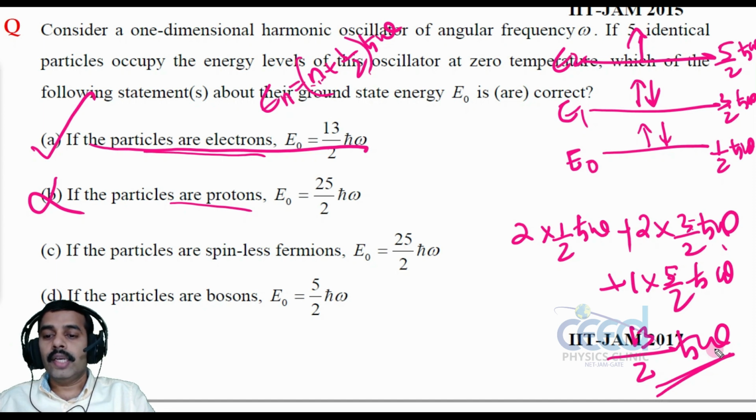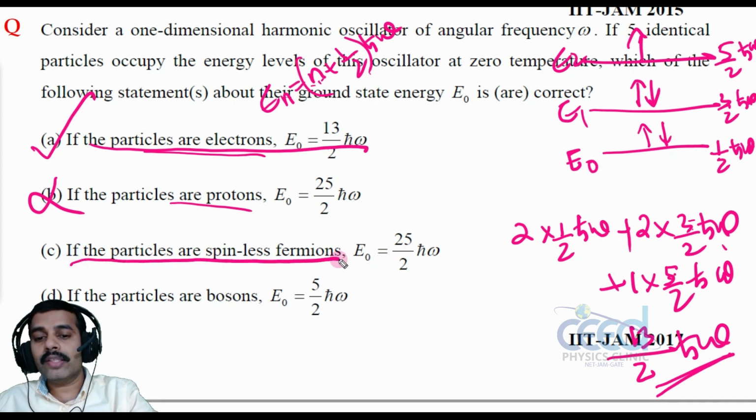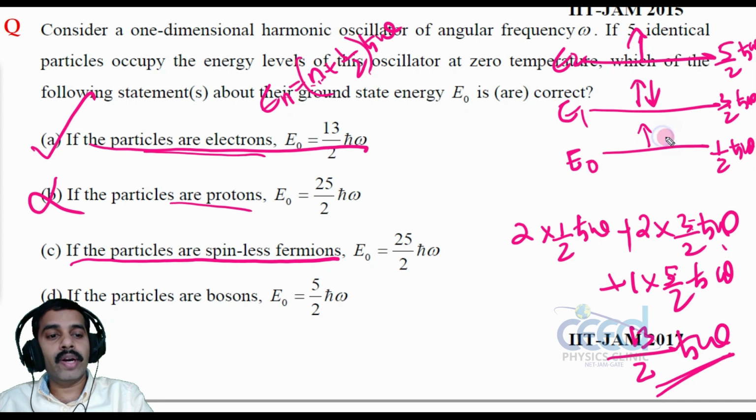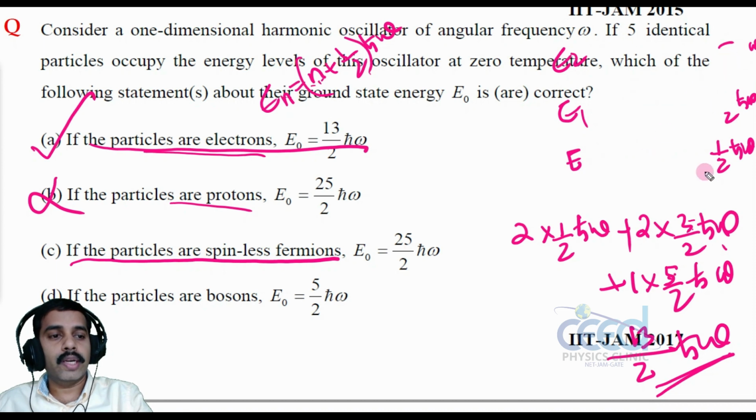Now if the particles are spinless fermions, then only one electron can occupy a state, because the next electron is also an identical particle, not spin down, so that is not possible as per quantum theory, right? So we have to create more levels here that we can accommodate. So let me draw again.